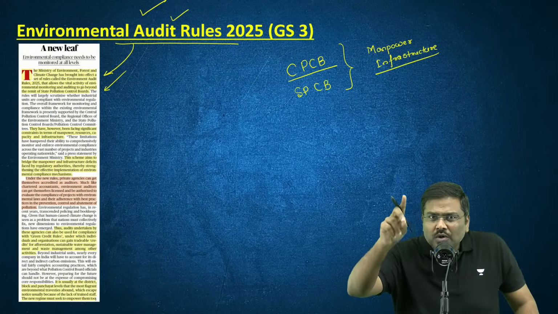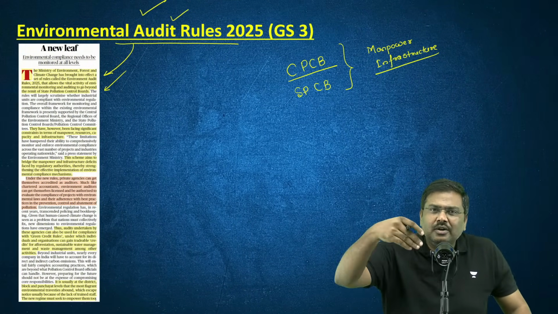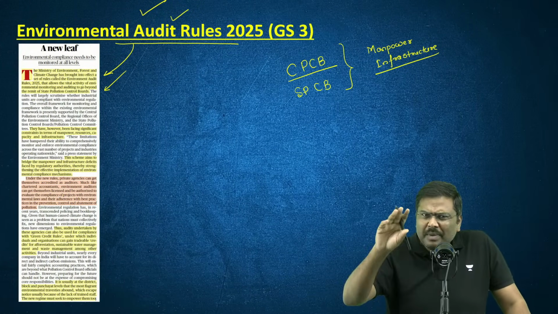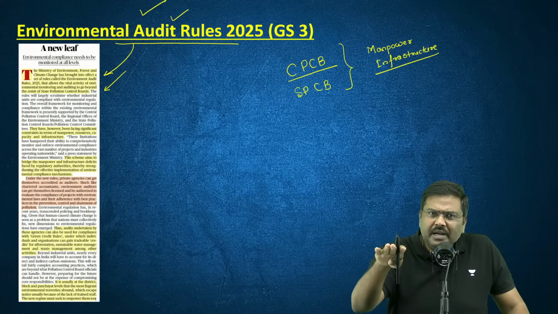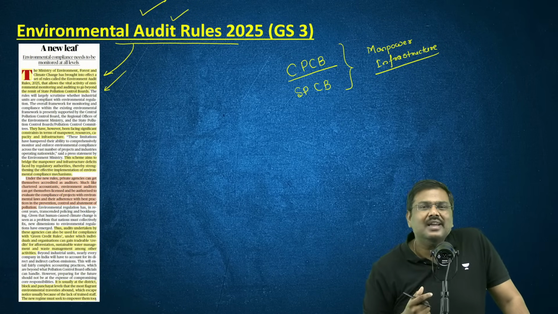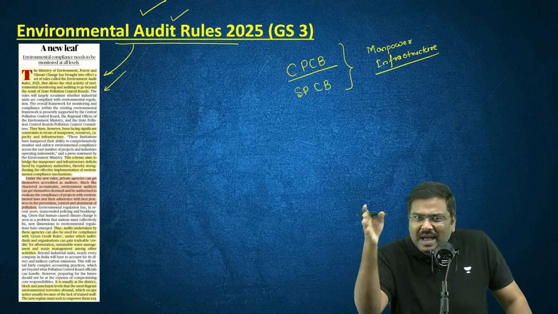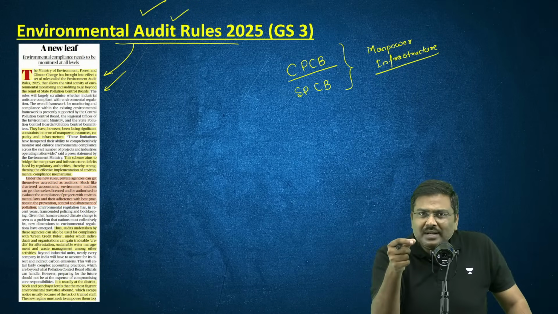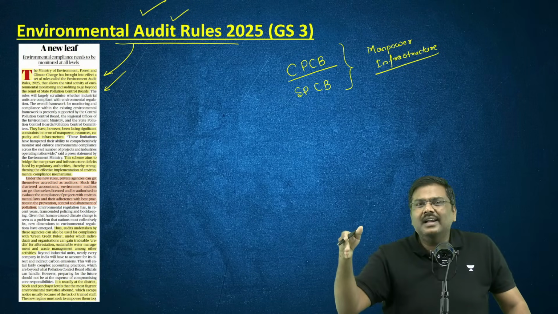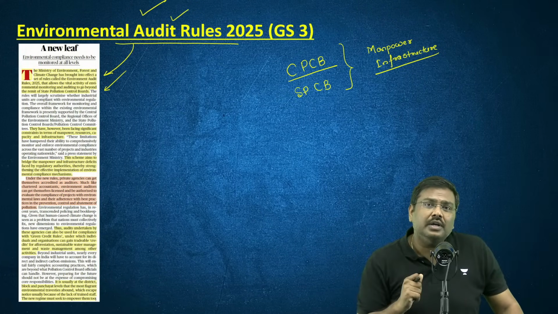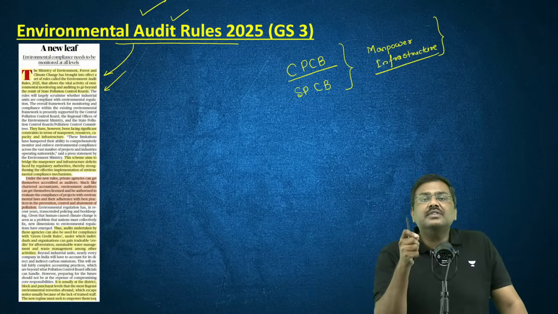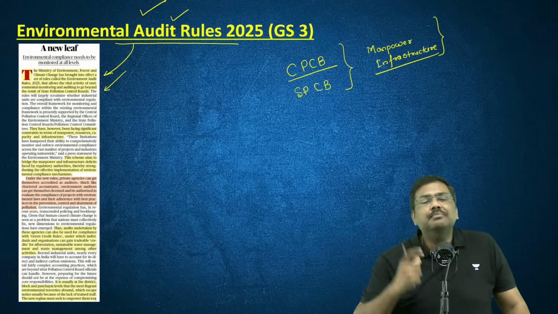That is, you as the owner of the company will have to submit a certificate to the government saying that you are abiding by all the laws, all the provisions which have been implemented in order to protect the environment. But again, the question arises, there has to be a checks and balance in the system. How will the government come to know just by you certifying it, just by you declaring that you're following the guidelines, whether you're actually following or not? There should be a check like this. That's the reason the government simply says, I do not have sufficient infrastructure as well as manpower.